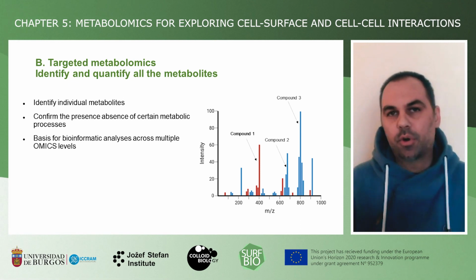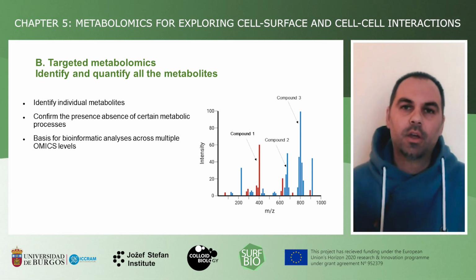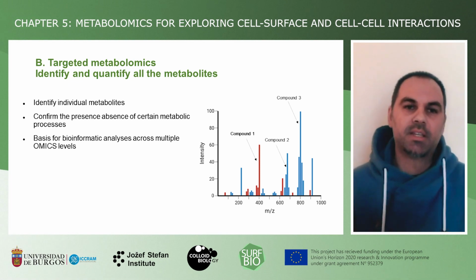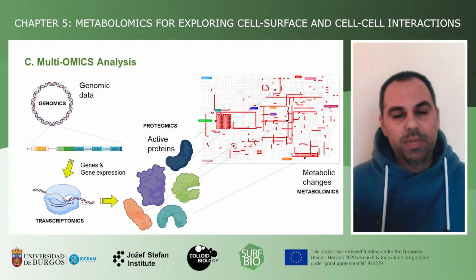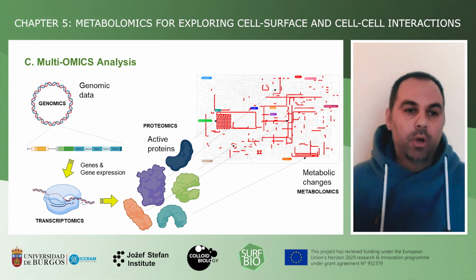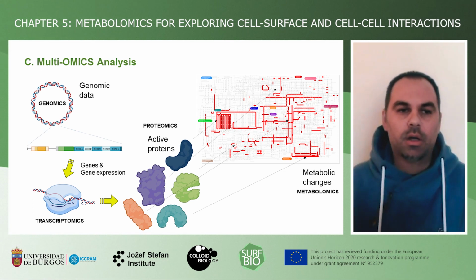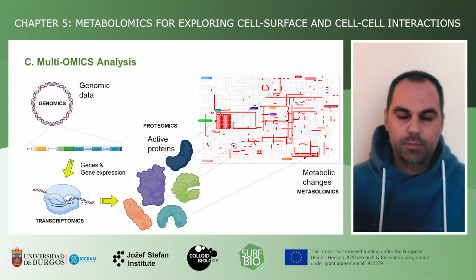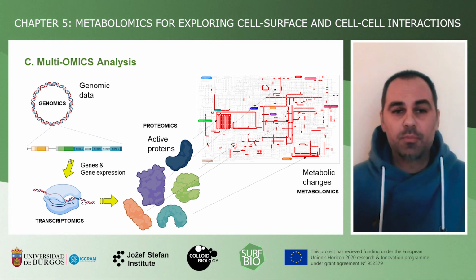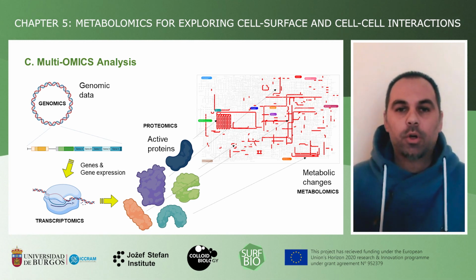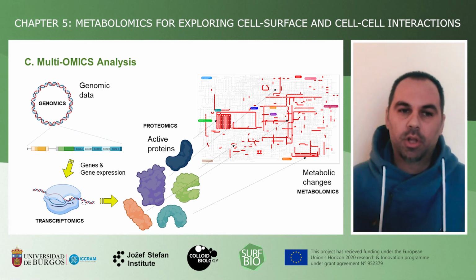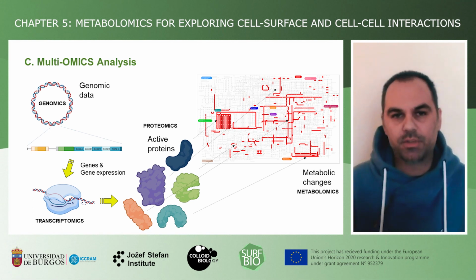Finally, this approach is actually the basis for the third, most complex approach on the omics level, where we actually want to understand which genes are involved. We want to check how and when they are expressed into active enzymes. And finally, we want to follow the metabolic processes that are happening due to these genetic changes and responses the organism has.